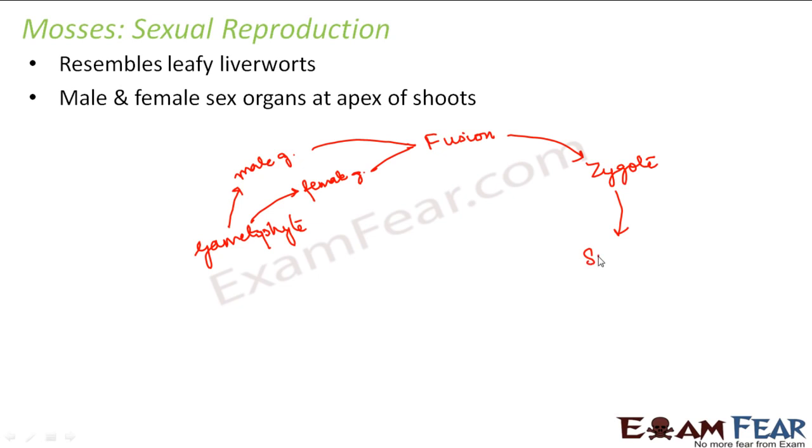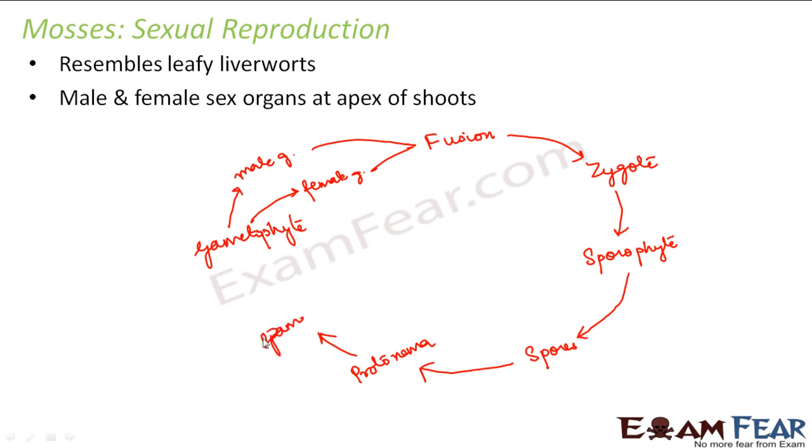Now this zygote will grow to form sporophyte. This sporophyte will actually release the spores which are present in the capsule of the sporophyte. These spores will then germinate to form the protonema. Protonema will further grow to form the gametophyte. Basically this gametophyte is nothing but the leafy stage. Right? So this is the sexual life cycle of mosses.